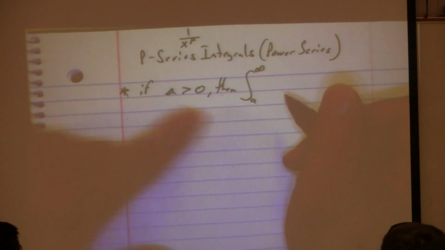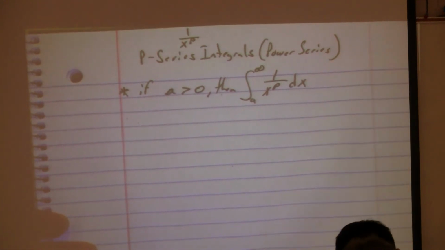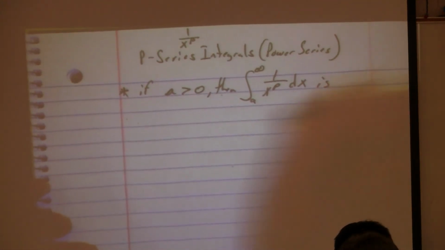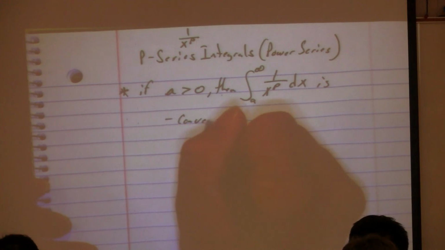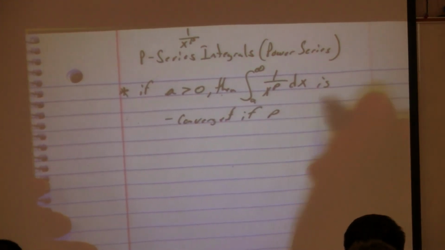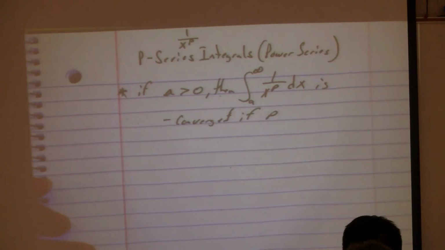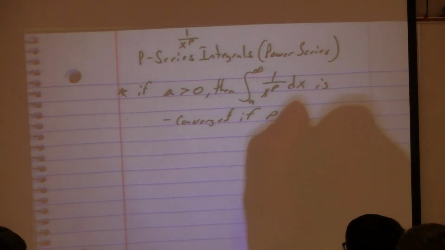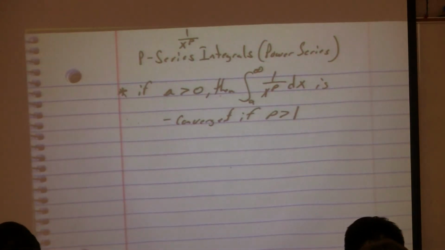But anything greater than 0 to infinity, written in that p series form, 1 over x to the p, we can say is convergent if p is what? Greater than 1. When p is greater than 1, very good.